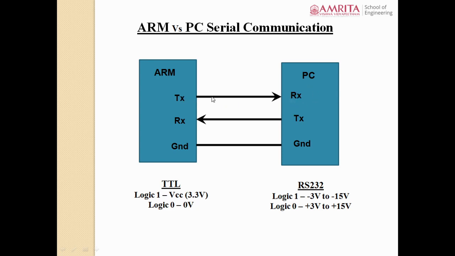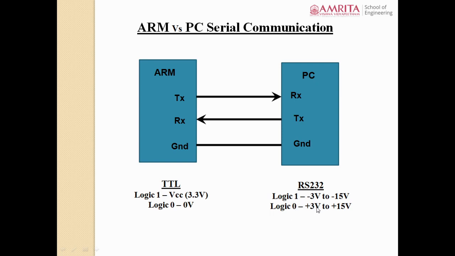You will be sending a VCC signal from here. At the other end, you may get a voltage level much lesser than VCC. So there is a chance for the receiver to detect it as logic 0 instead of logic 1. Why did that happen? Due to the losses in the cable, your voltage level dropped. That is a problem if you specify a single voltage level for logic 1 and logic 0. To overcome that disadvantage, the RS-232 standard dedicates a range of voltage from minus 3 to minus 15 for representing logic 1 and plus 3 to plus 15 for representing logic 0.